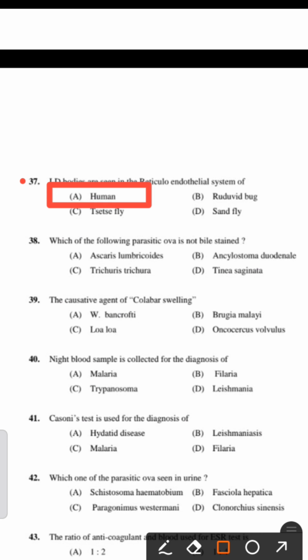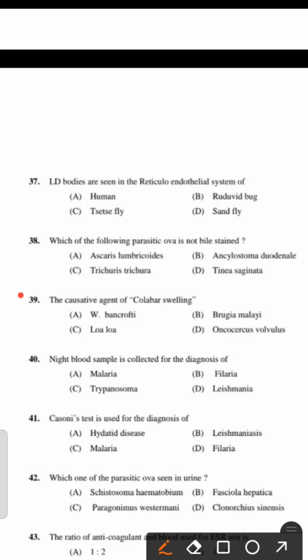Next question. Which of the following parasitic ova is not bile stained? Ascaris lumbricoides, Ancylostoma duodenale, Trichuris trichiura, Taenia saginata. The right answer is option B, Ancylostoma duodenale, or hookworm.